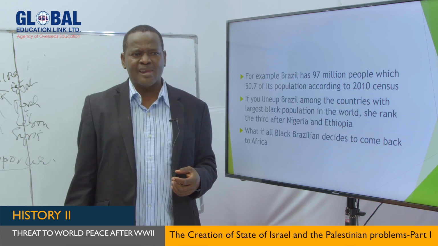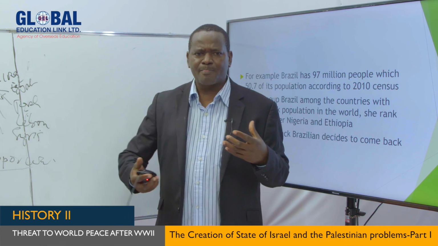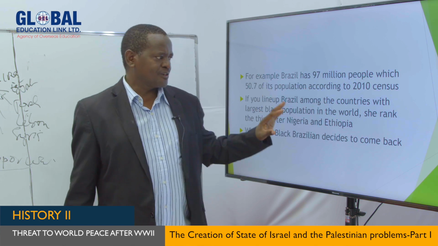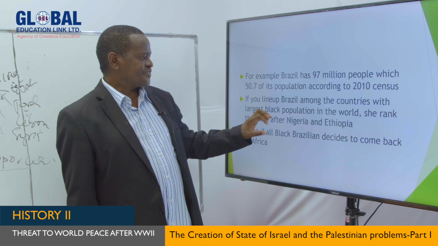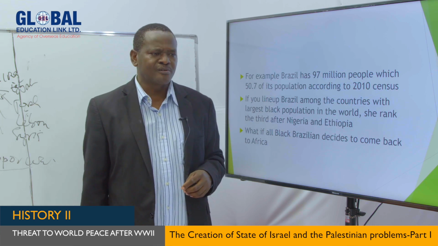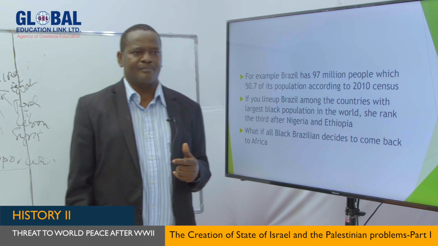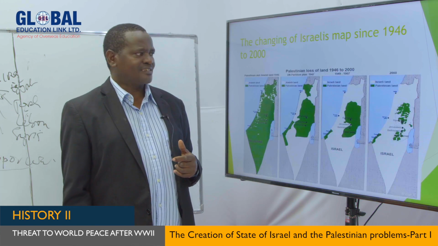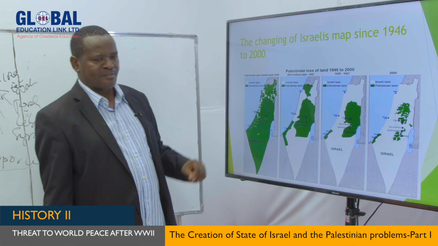Or, for instance, if the black people who live in America, who are about 30 million, decide to come to live in that place, it is going to cause a lot of trouble. So to say, my dear students, Zionism to some extent has contributed a lot to the decrease of Palestinian land, because the more people come, the more land is needed. And the Palestinians, therefore, have to lose the land which they had during the partition.